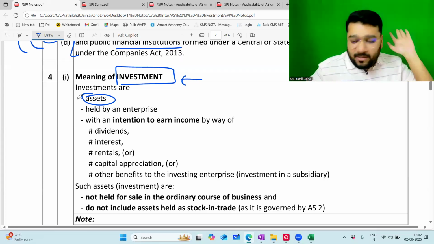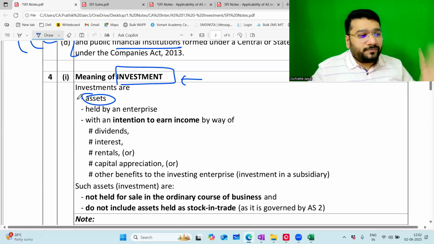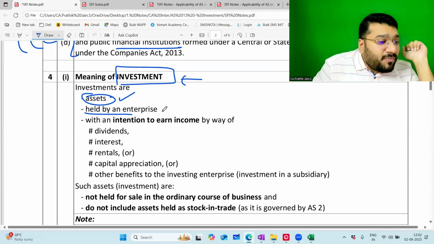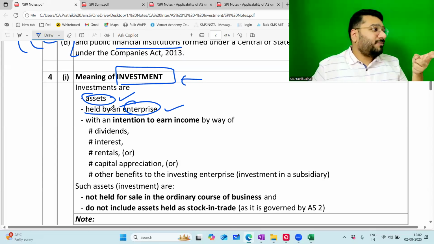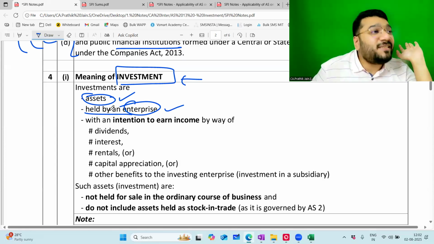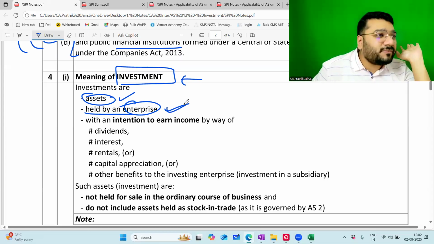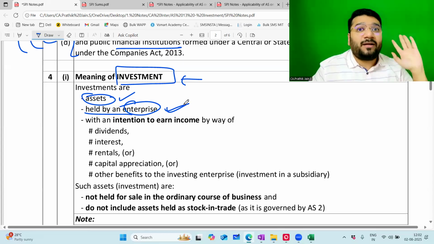In this, do you have any debate? My investments are always my asset. Yes or no? Yes. Wonderful. Investments are assets. First point, tick mark. Held by enterprise. Enterprise here means what? Both corporate and non-corporate, SMC, non-SMC, level 1, 2, 3, 4. Everybody is called, in general, an enterprise. Enterprise means any entity doing business. Okay, not okay? Each and every point I'm breaking and putting the concept in your head.